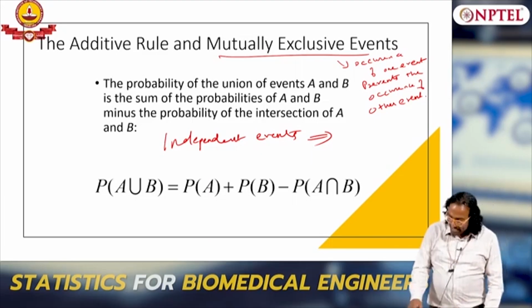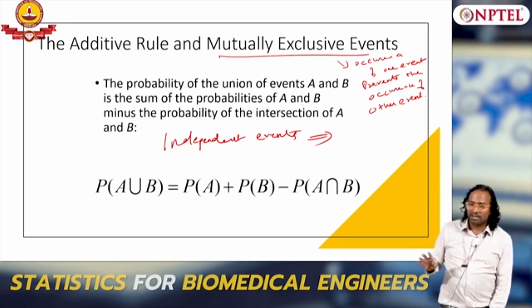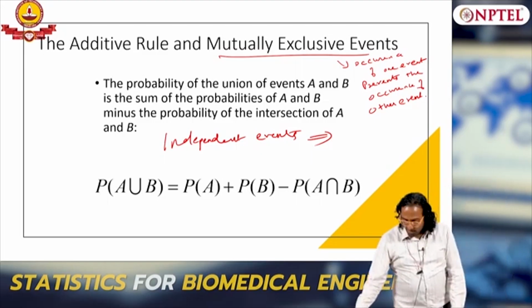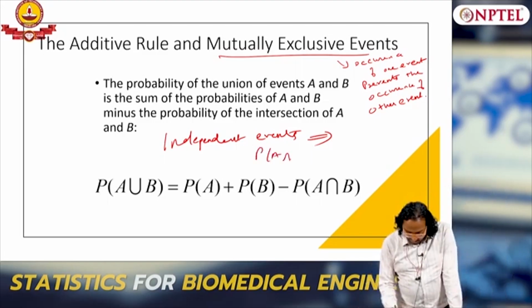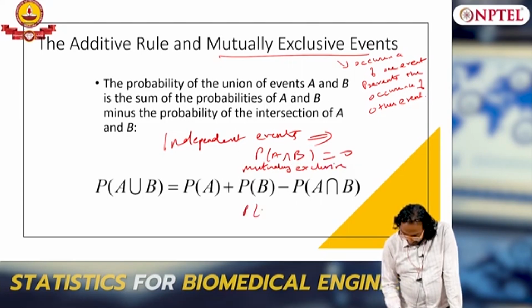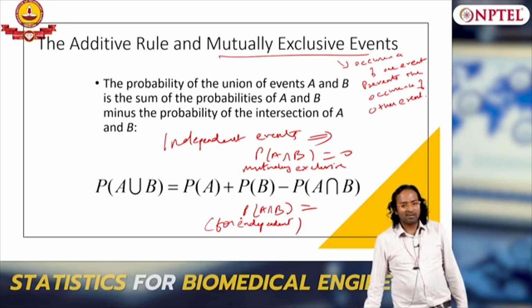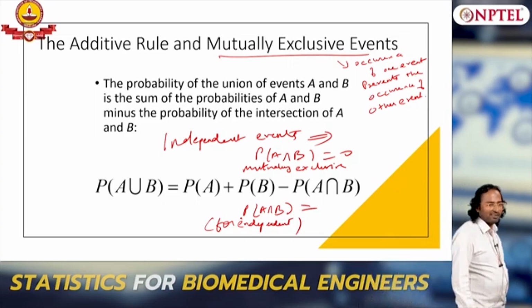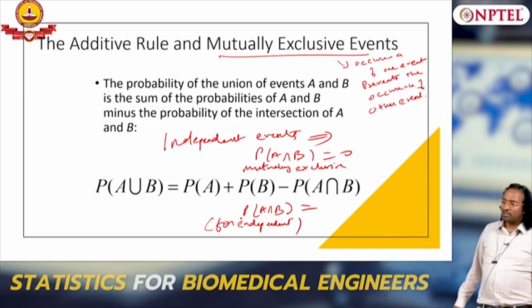Okay. So independent is something which defies all of that. So what is the probability of A intersection B for mutually exclusive? 0. For independent, why not P of A plus P of B?